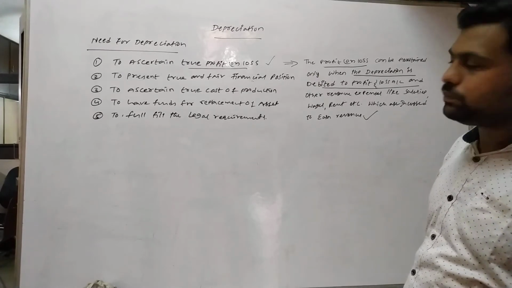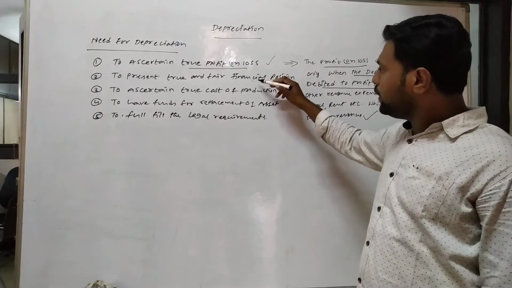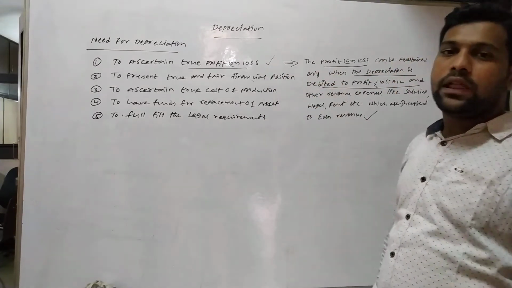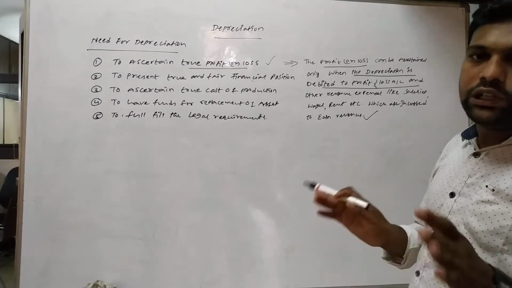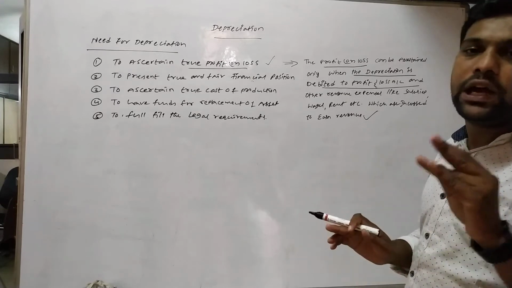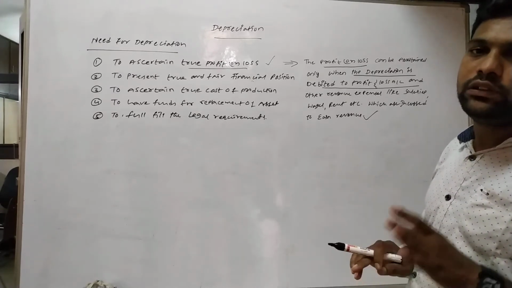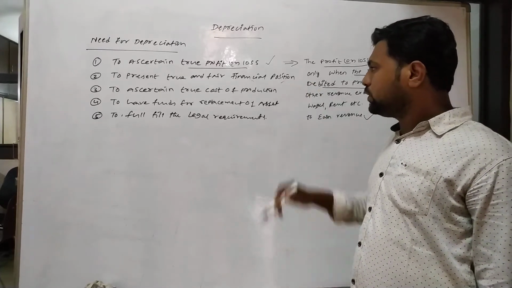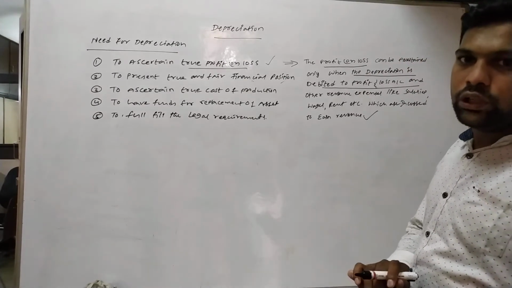Now simply, the balance sheet is prepared to find out the financial position of the business. In case there is no reasonable depreciation of the asset, it affects the correctness of the balance sheet. Clear? Next, to ascertain true cost of production.